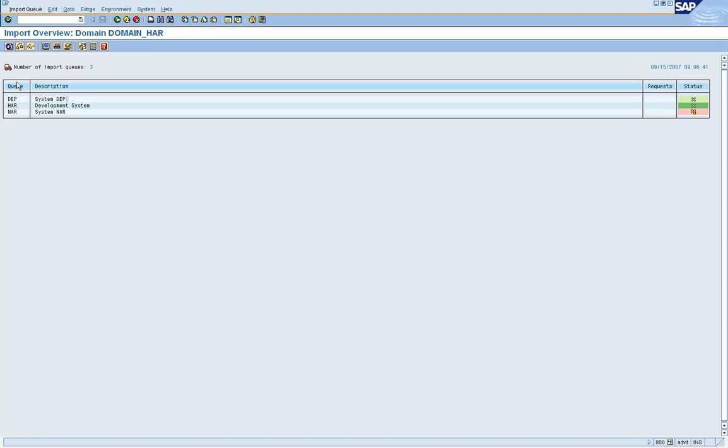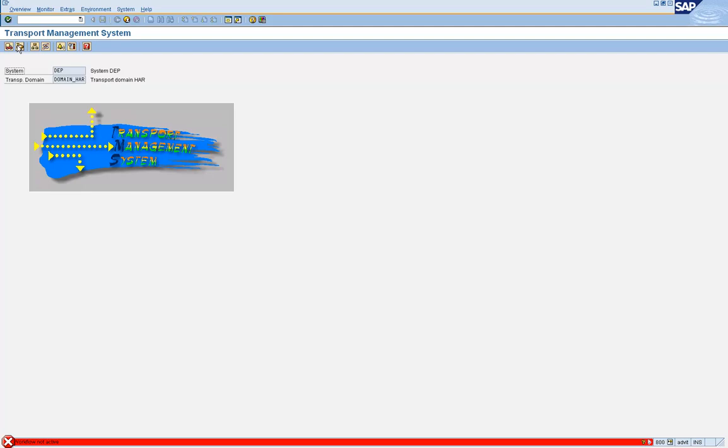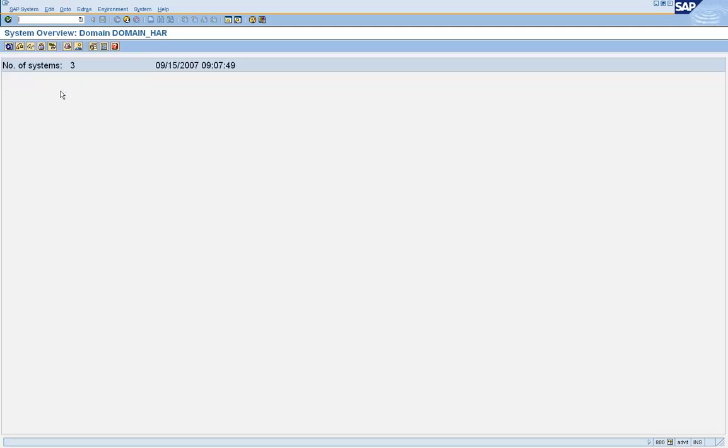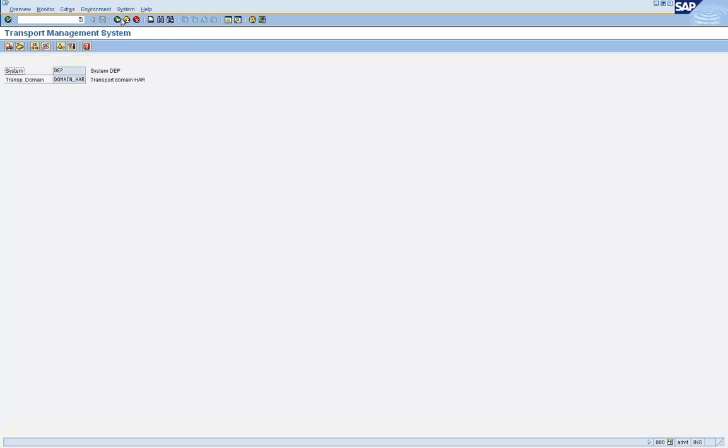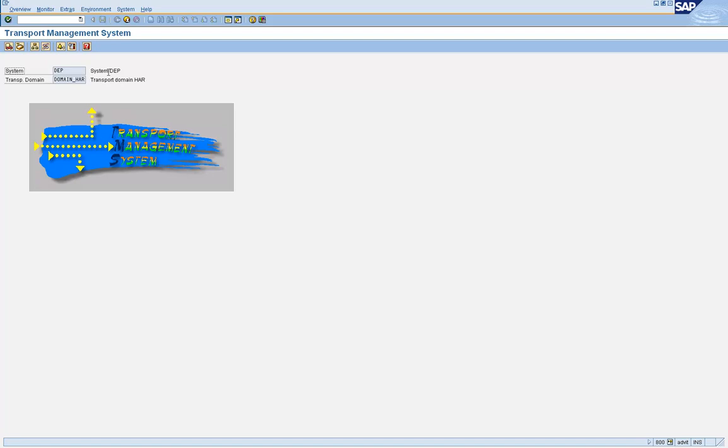Then you go to import, then you go to system overview, and then you can select the system and go and log the system. Or you can delete the entire TMS configuration. So all these things you can do using STMS, and all these activities are controlled using the object S_CTS_ADMI.